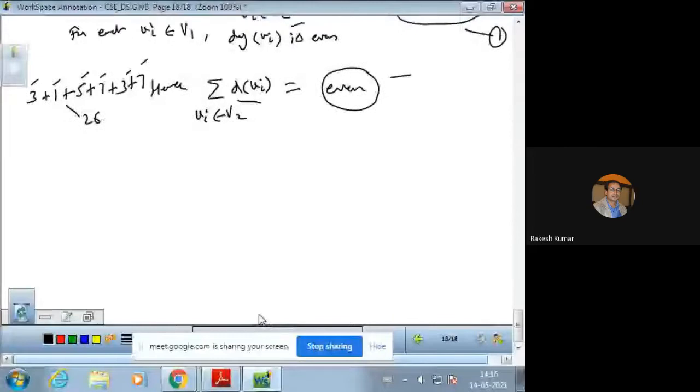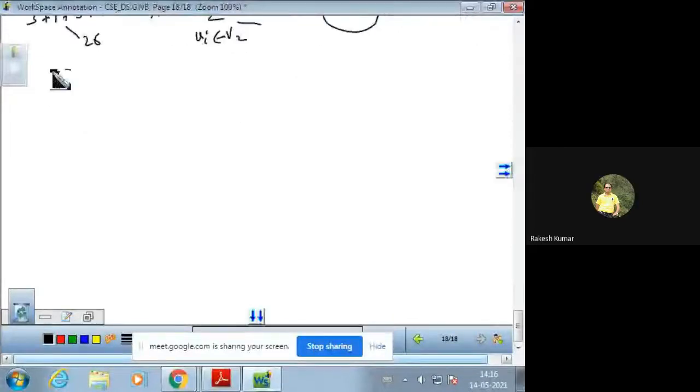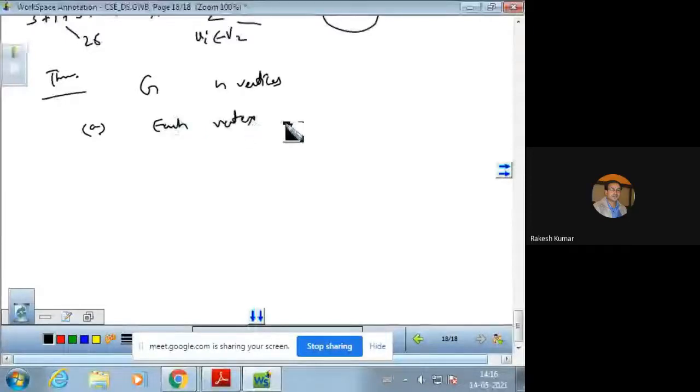Now we also have one result, that is also a theorem. Prove that in a simple graph G with n vertices, the first one is each vertex has maximum degree n minus 1.